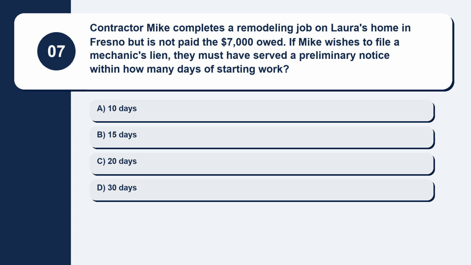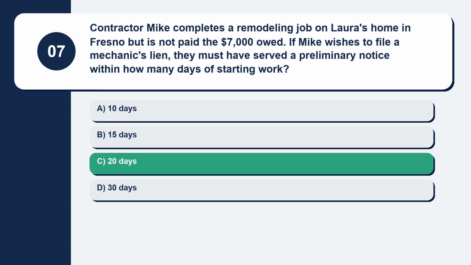Question 7. Contractor Mike completes a remodeling job on Laura's home in Fresno but is not paid the $7,000 owed. If Mike wishes to file a mechanic's lien, they must have served a preliminary notice within how many days of starting work? Here are your options. Option A, 10 days. Option B, 15 days. Option C, 20 days. Option D, 30 days. The correct answer is option C, 20 days.